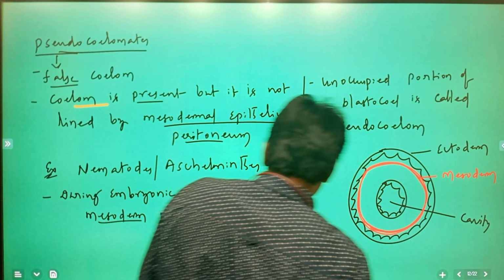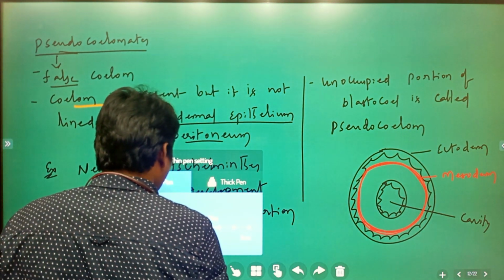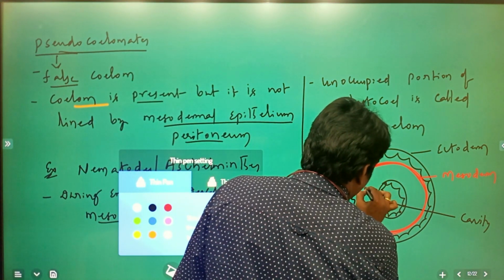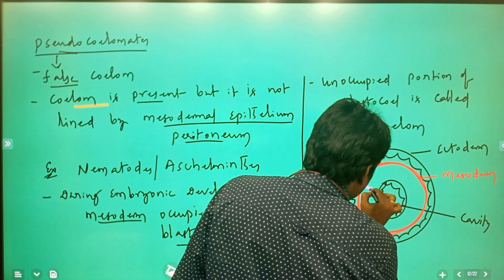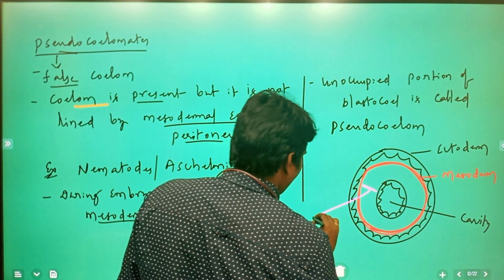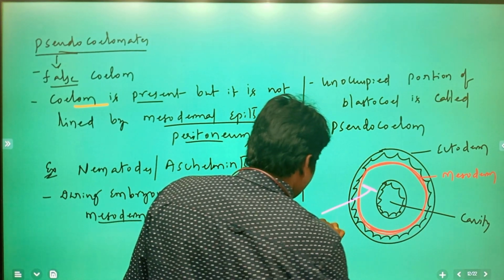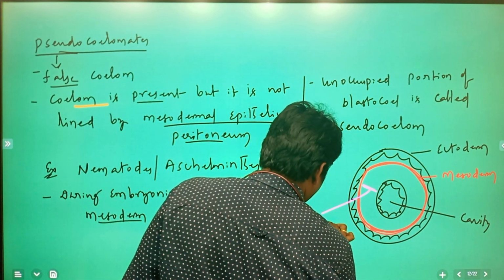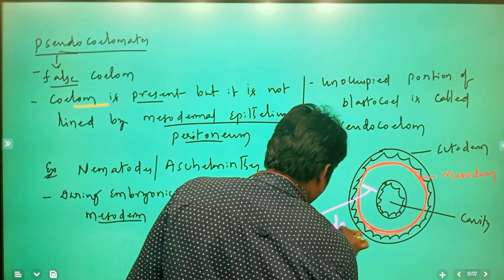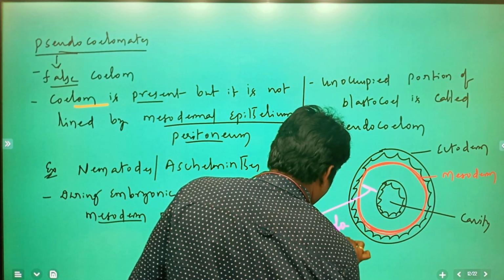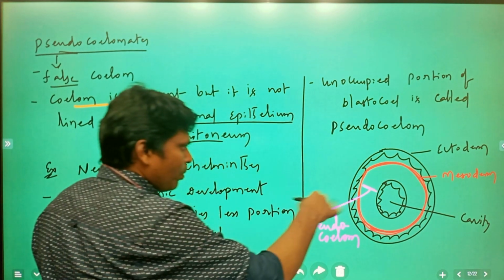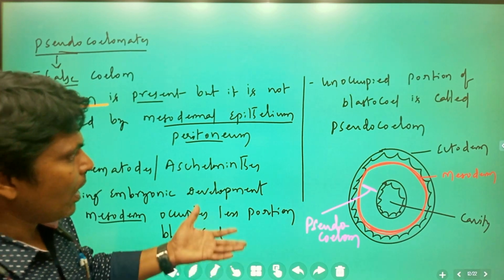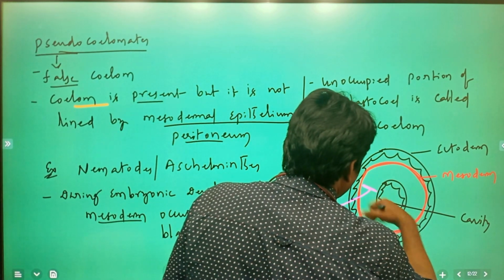What about the remaining portion? This entire portion is going to be pseudocoelom, and it is not lined.